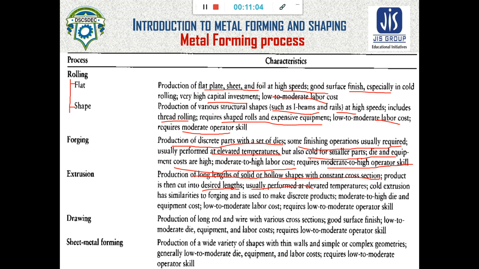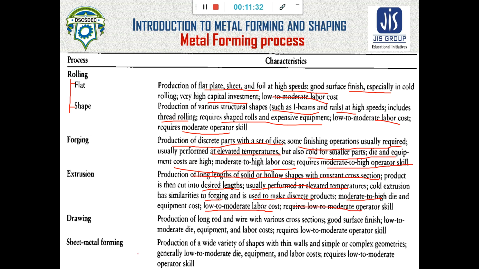It is usually performed at elevated temperature, but cold extrusion is used for very small objects and to make discrete products. It requires moderate to high equipment cost, low to moderate labor cost, and low to moderate operator skill.